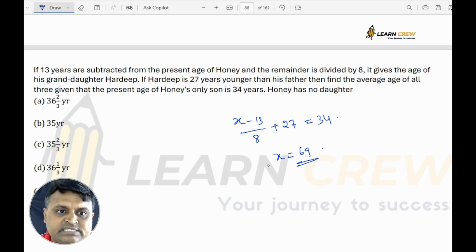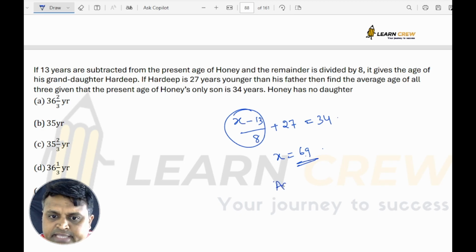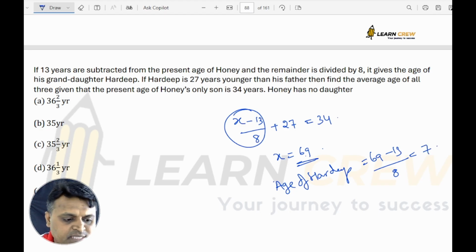If Honey's age is 69, then the age of Hardeep would be 69 minus 13, divided by 8, which is 7. So now find the average age.